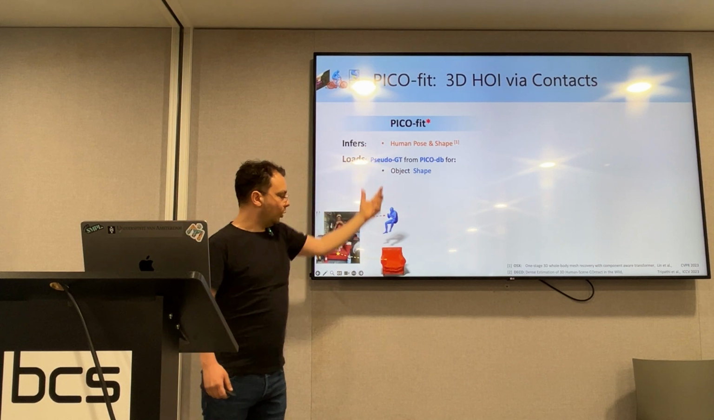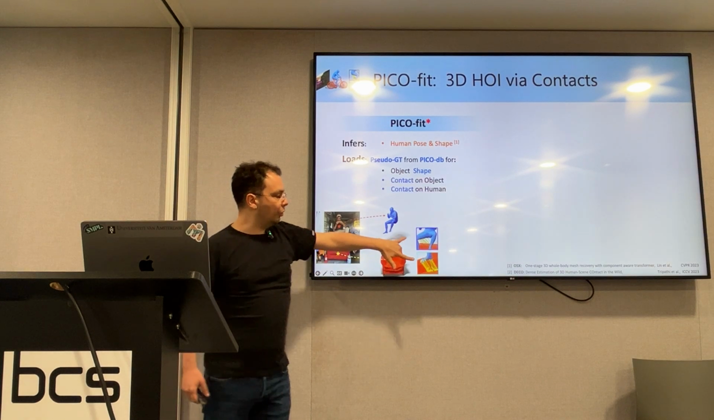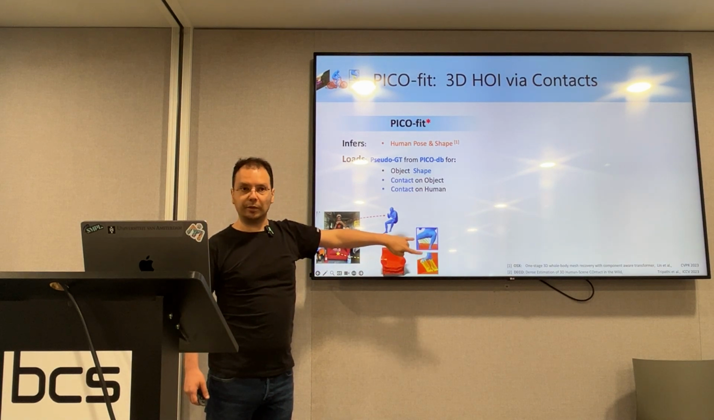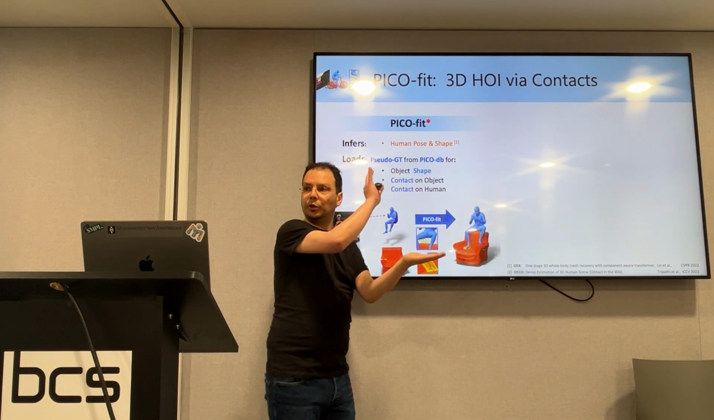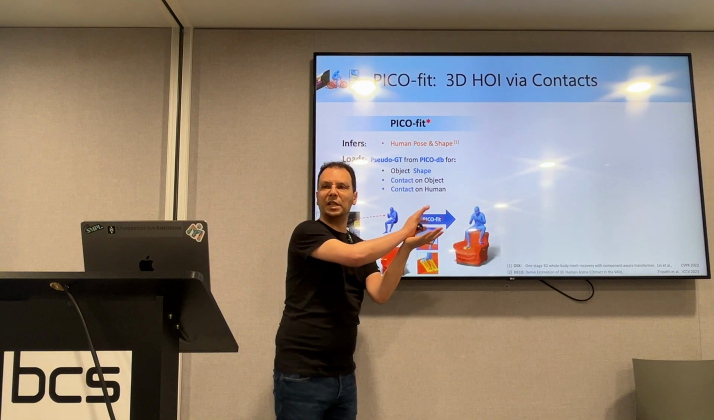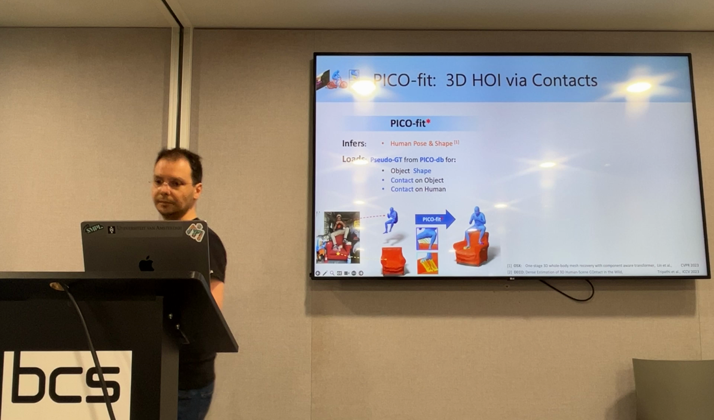So we load the object shape. We also load the correspondences between the human and the object. And now we have an optimization-based method that snaps the human onto the object while keeping some pixel losses happy.